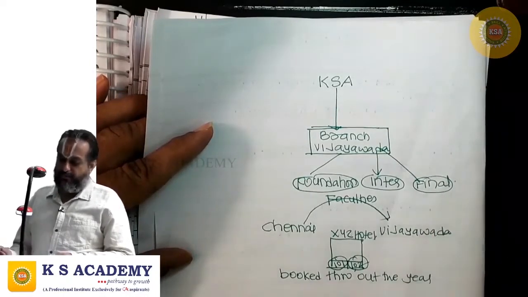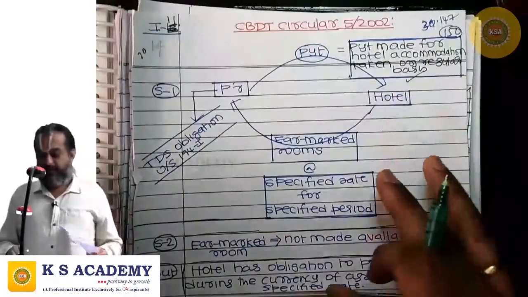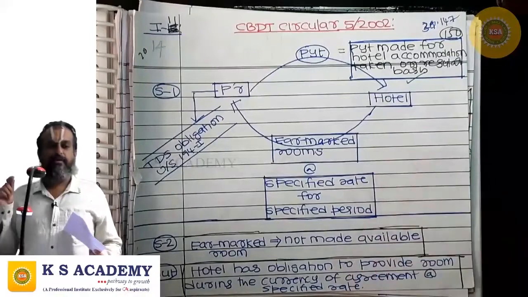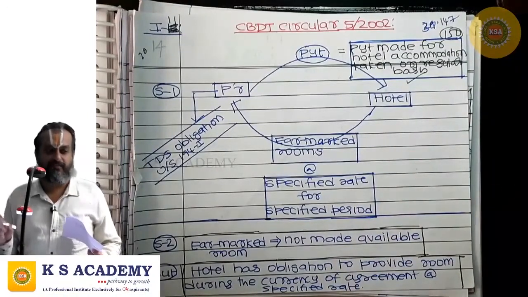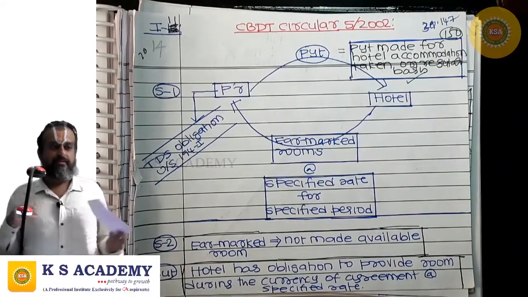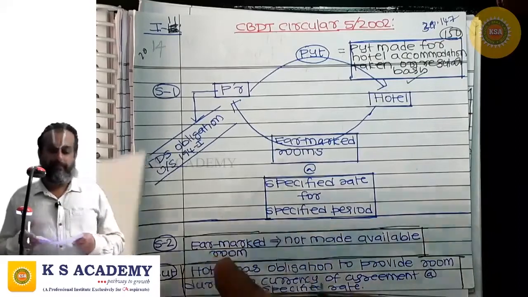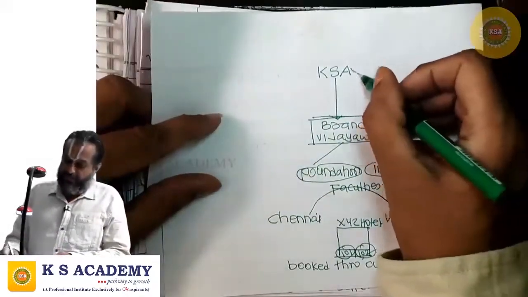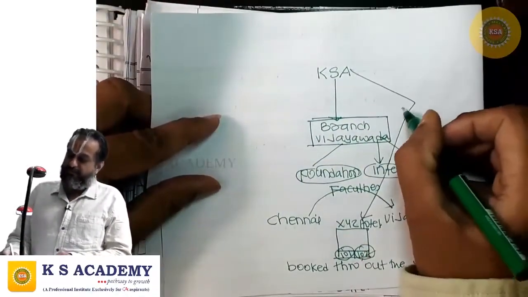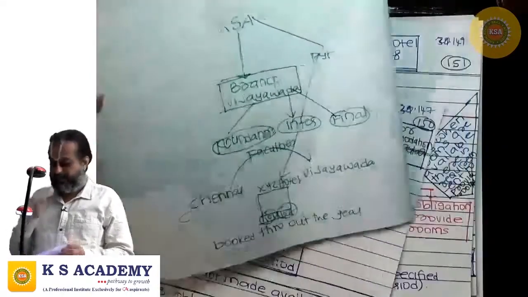For that, some amount is paid by KS Academy. So, this is where the hotel authorities are providing you earmarked rooms for a specified period at a specified rate. Correct? The hotel accommodation is taken on regular basis. For that, you are making payment. If KS Academy is making payment to the hotel, that payment shall be subjected to TDS under 194I.